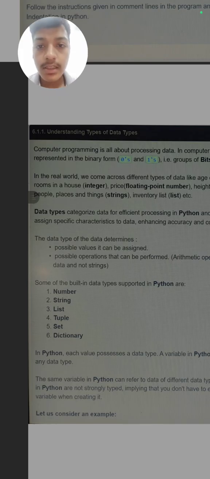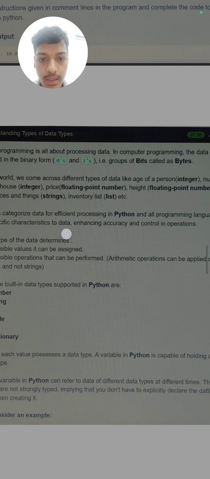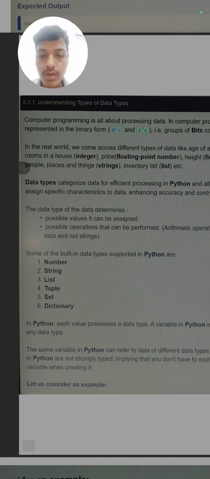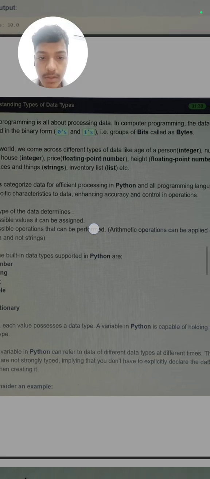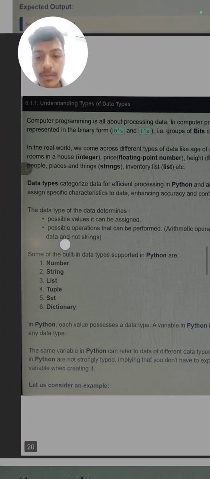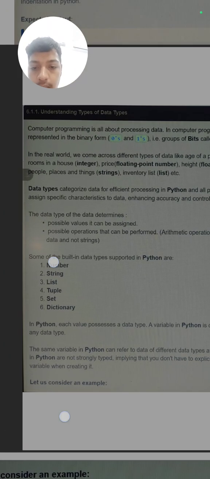So the next is understanding the data types. What are the data types? Data types are like int, float, boolean, string. Computer programming is all about processing data. In computer programming, data is represented in binary, a 0 1 language. Data types categorize data for efficient programming. These are some built-in data types supported by Python.